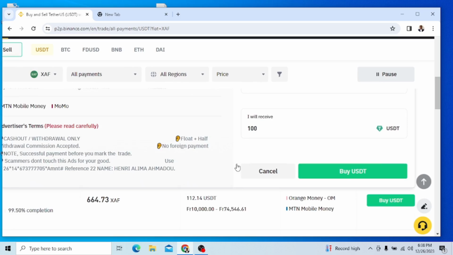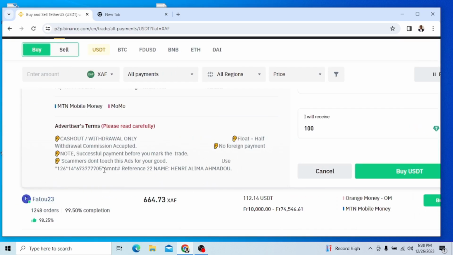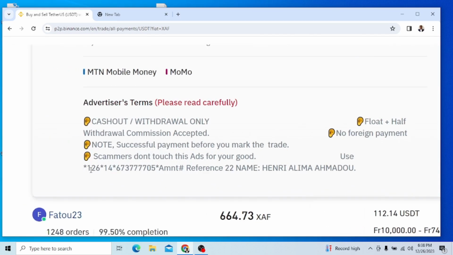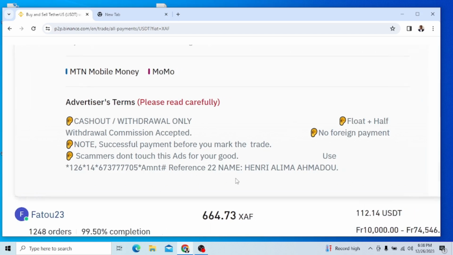So what I'll do, I'll go to my Momo. I'll click *126*, then 14, then star, then his number, star, then I put that amount of money. Are you getting now? Then I put hash. Then I confirm using my Momo code or my Momo password. Once I do that, the money will go to him.